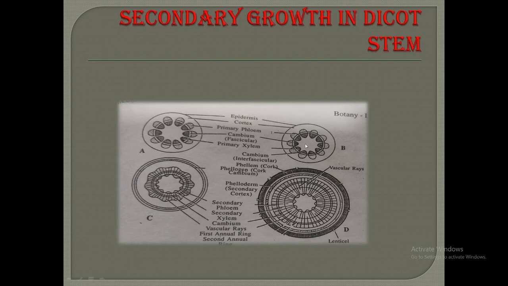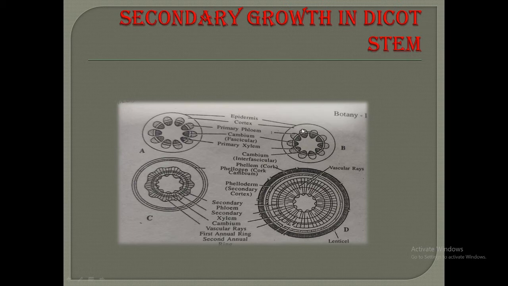Open type of vascular bundle means the partition wall, that is the cambium, is present between the xylem and phloem. These vascular bundles are arranged in a single ring.